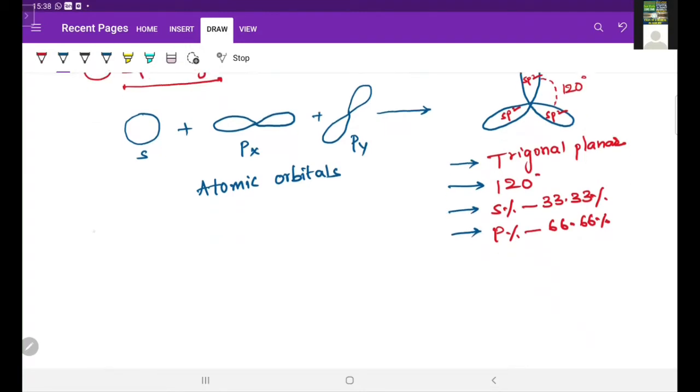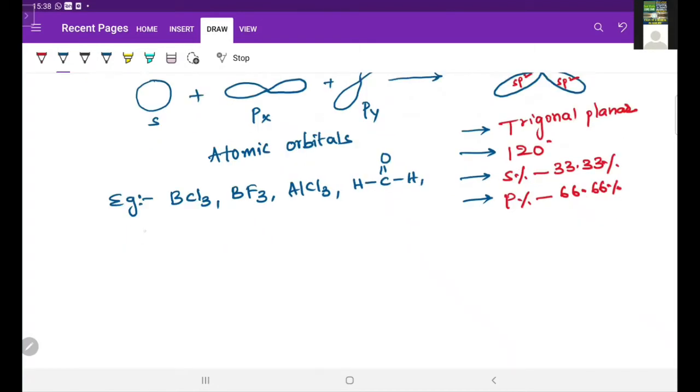And what are the examples? What are the main examples for sp2 hybridization? BCl3, BF3, AlCl3, HCHO formaldehyde, graphite, benzene, SO2, SO3.